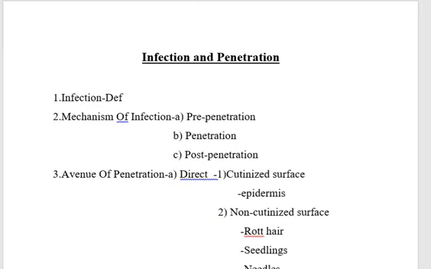Host penetration. Once the pathogen enters inside the host, either through active or passive penetration, it starts growing inside the host tissue and derives food nutrients from the host cell, either by production of haustoria or by growing inside the host cell, and reproduces and spreads the propagules in the population.